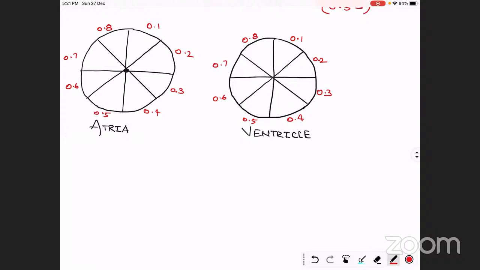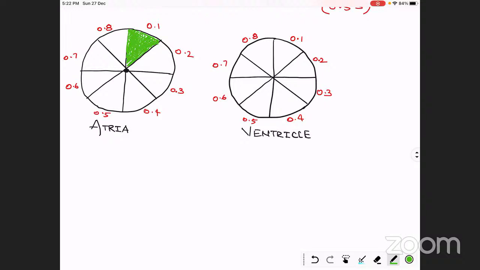Now, as we know, in the atria there is the timing of atrial systole. We are going to shade that part which is of the systole, meaning the contraction. The atrial contraction is only 0.1 second, so the starting 0.1 second is of atrial systole. Then the complete unshaded part is of the atrial diastole.